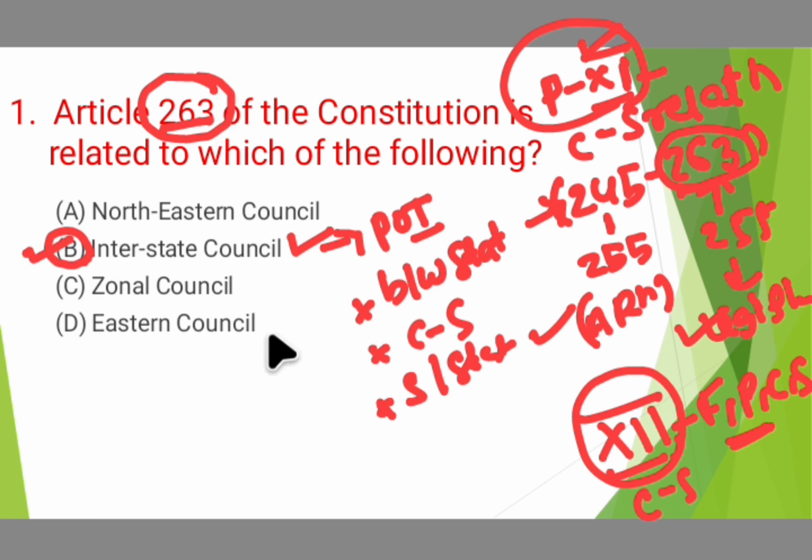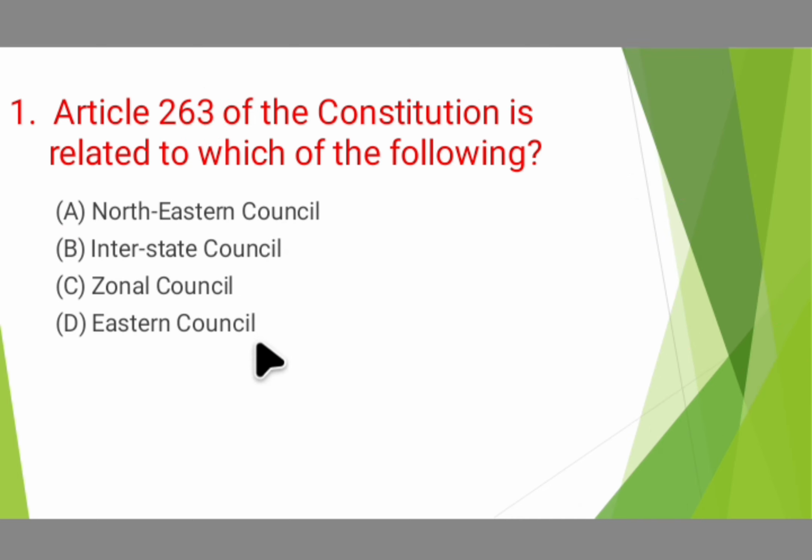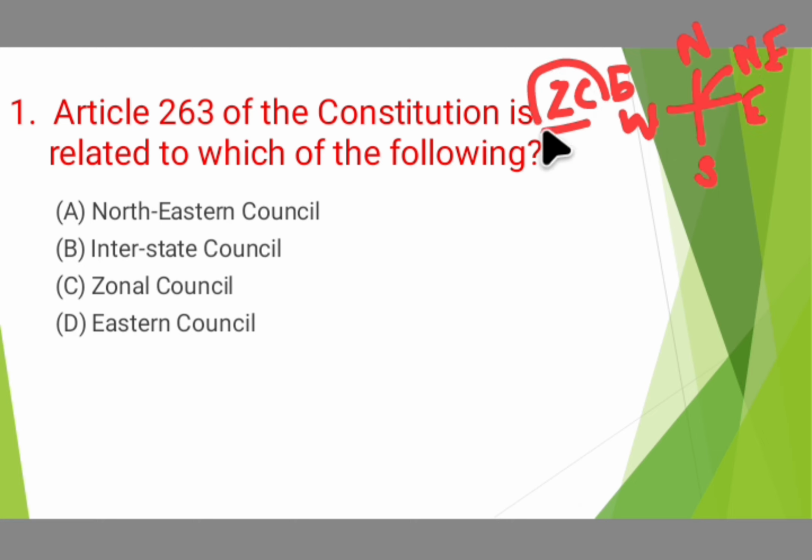And coming to the remaining options, Northeastern Council, Zonal Council, Eastern Council, all these were what? These were zonal councils. There are 5 zonal councils in India: North Zone Council, Southern Zone Council, Western Zone Council, Eastern Zone Council, and Northeastern Region Council. Zonal council is a statutory body.